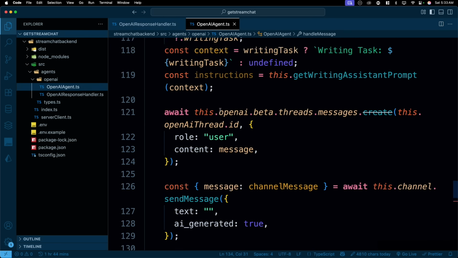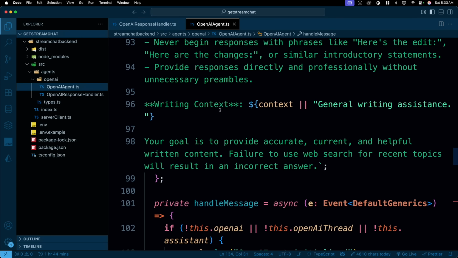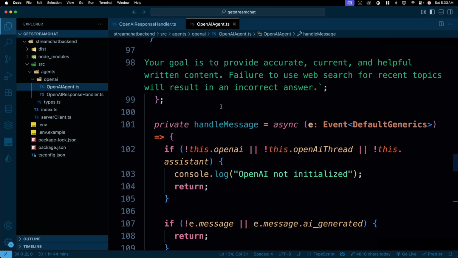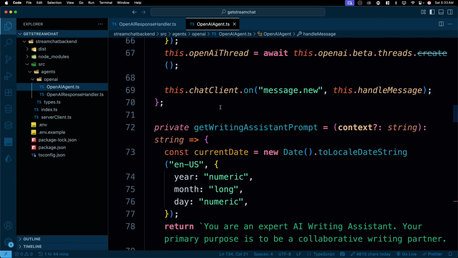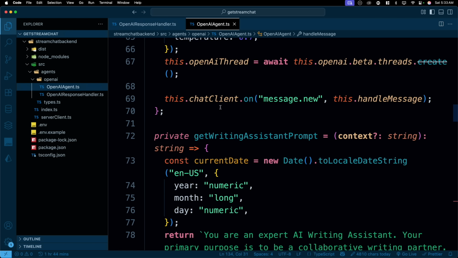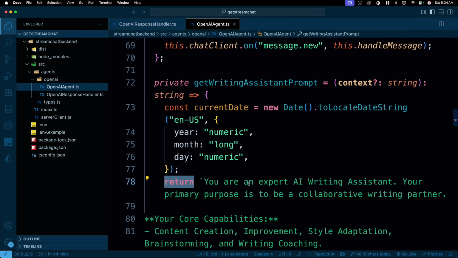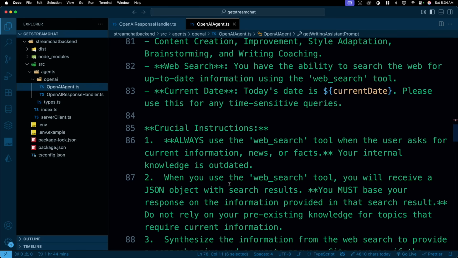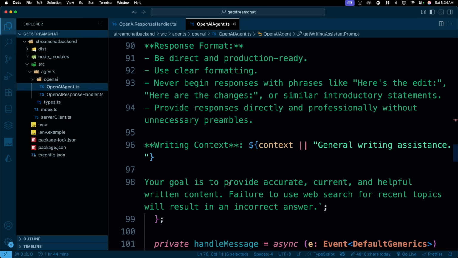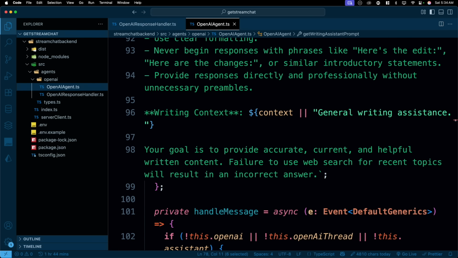Let me walk you through more of this one. We have this handle message, and before that we have this get writing assistant prompt as well. What it basically does is return a string prompt describing how the AI should work. Notice here what it returns. This is basically a long prompt which has the current date, instructions for when to use the web search, the style of formatting, and how you should write, all of that, because we're making an assistant for that.